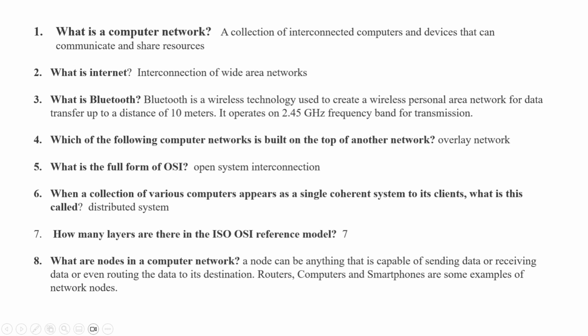7. How many layers are there in the ISO OSI reference model? 7. 8. What are nodes in a computer network? A node can be anything that is capable of sending data or receiving data, or even routing the data to its destination. Routers, computers, and smartphones are some examples of network nodes.